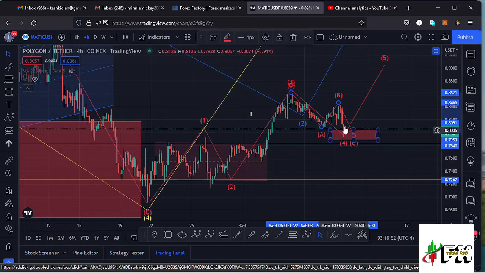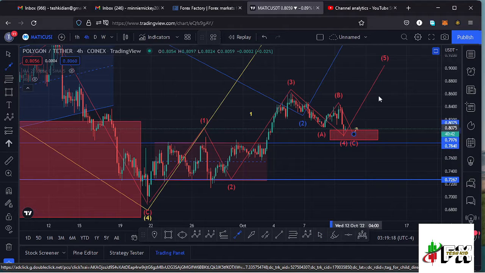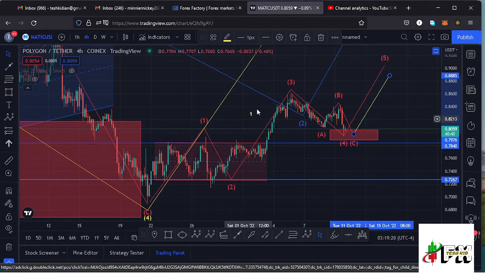And whatever we might see next, in case there is an increase in volume here on the Polygon Matic chart and the whole crypto market is in a movement to the upper side, then we can expect to see a fifth wave to the upper side, completing that higher Elliot wave count 1, which is right here.